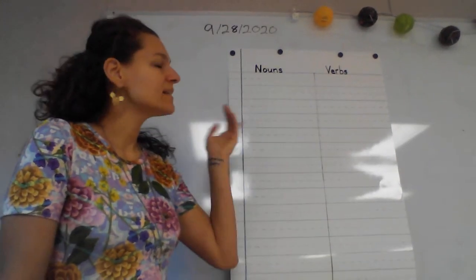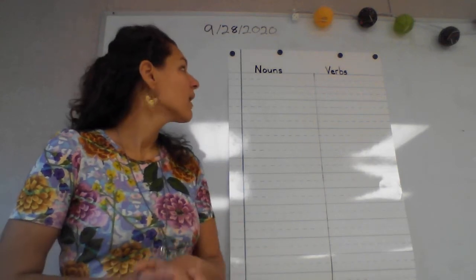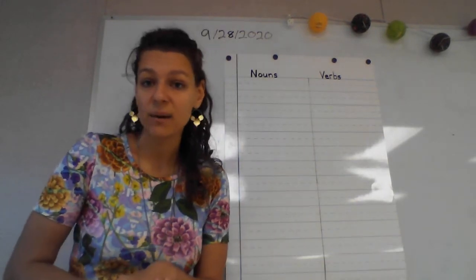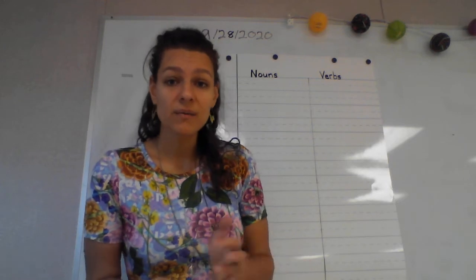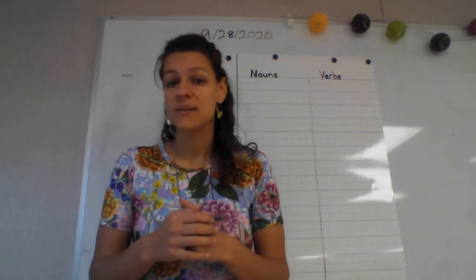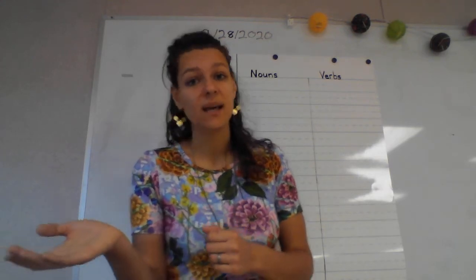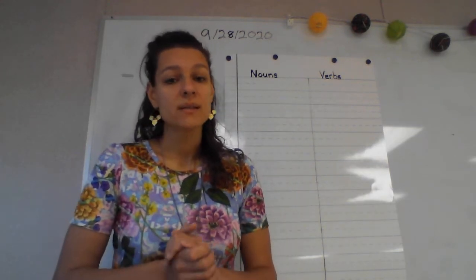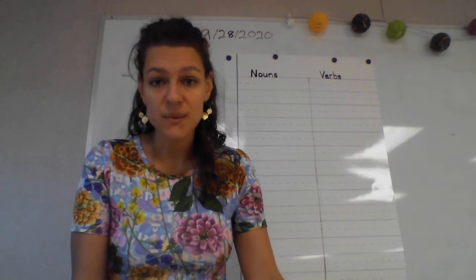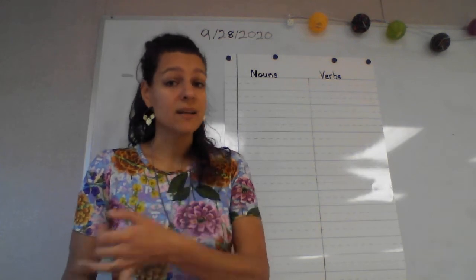All right, and for nouns, we said a noun is a person, a place, or a thing. Everyone's name in here, your name is a noun. How about someone helping you if you're at home or at school? That would be a person too. Maybe your mom is helping you at home, or your dad, or your auntie, or your guardian. All of those are people, so all of those would be nouns as well. If you're at school, your teacher is helping you. Teacher is also a noun. So a noun is a person.